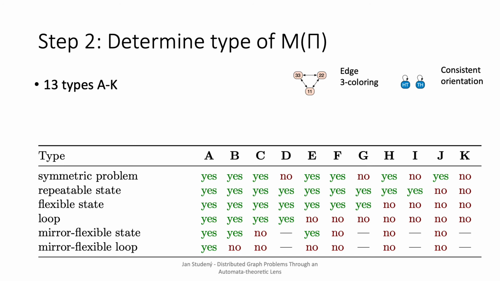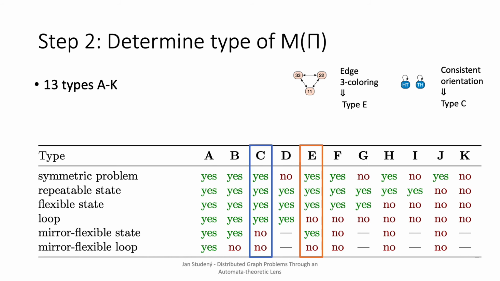I'll not go over the whole table, but only explain how to classify the free coloring and the consistent orientation. For the free coloring, it has a mirror flexible state, but not a mirror flexible loop. Hence it will be type E. For the consistent orientation, it has a loop, but not a mirror flexible loop, hence it will be type C.